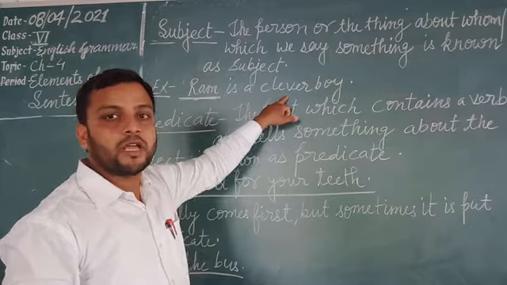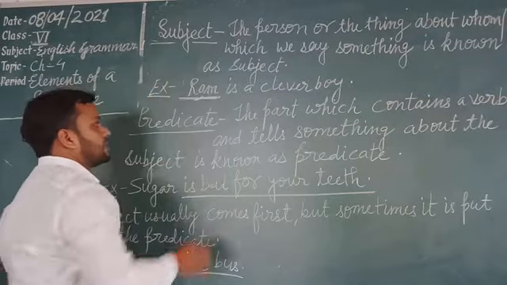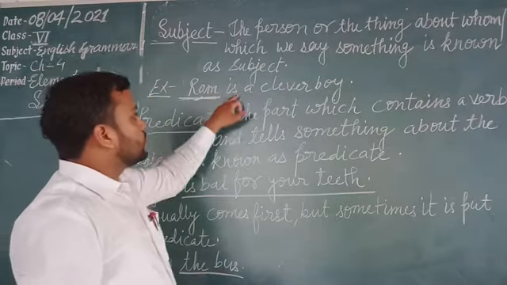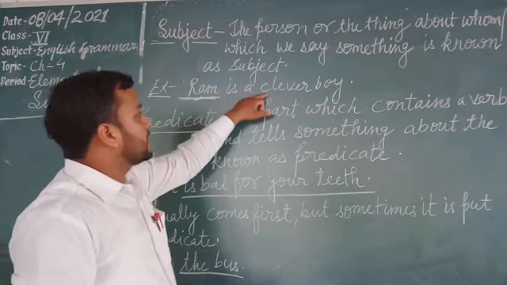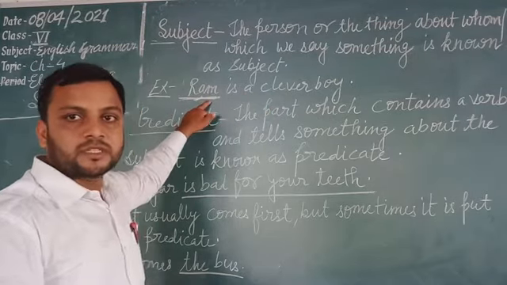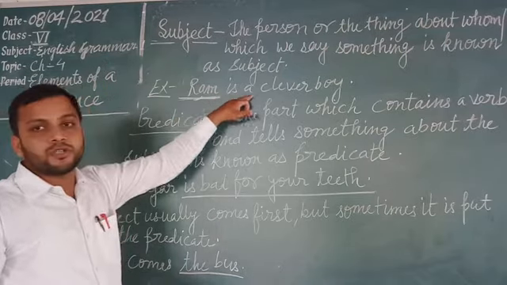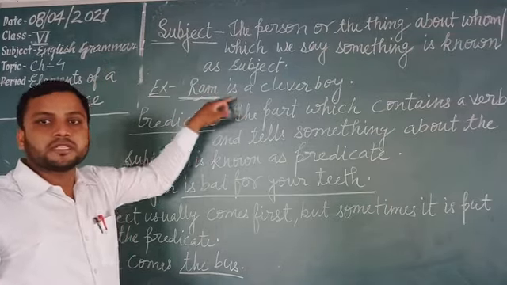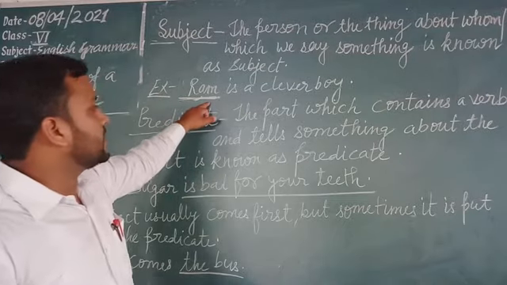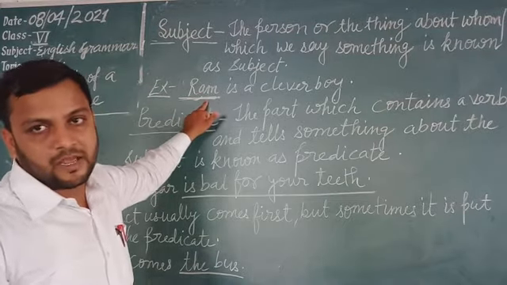Who is a clever boy? Ram. Ram is a clever boy. So this portion is said about the subject, about Ram. That's why the subject is Ram.